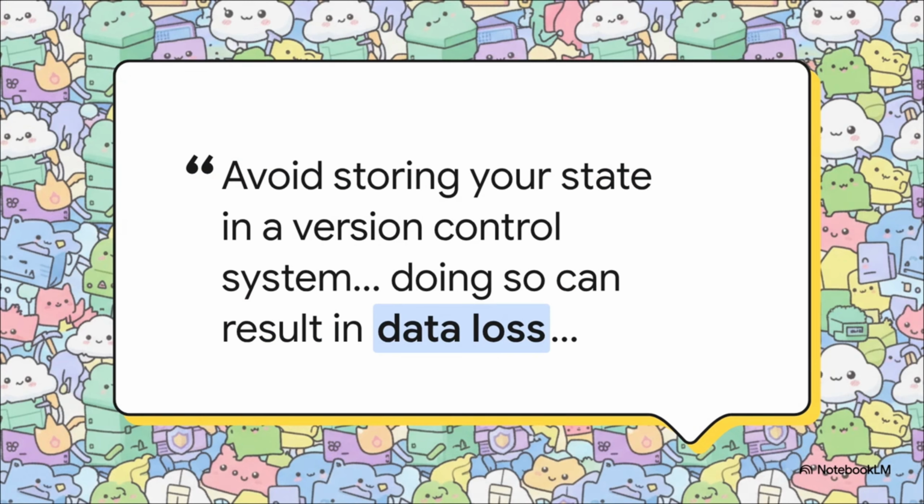But listen up, because there is a massive security caveat here. As this quote straight from the HashiCorp documentation points out, you have to be extremely careful where you store this file. The reality is, state files often contain highly sensitive data. Stuff like initial passwords or database tokens, right there in plain text. If you push this file to a public GitHub repository, you might literally be publishing the master keys to your entire database for anyone on the internet to find. That is exactly why HashiCorp strongly warns against storing your state in standard version control and urges you to use a secure remote backend instead.